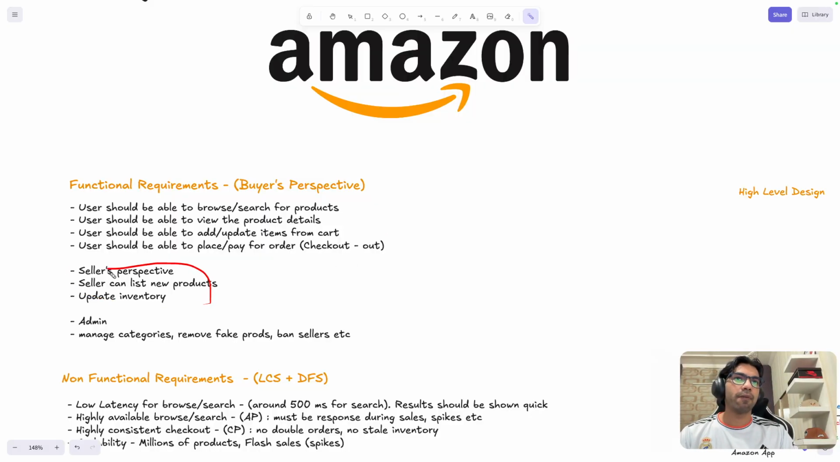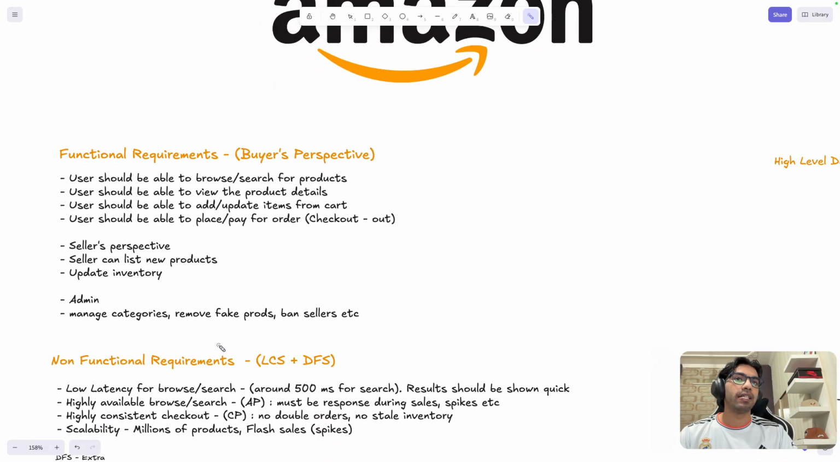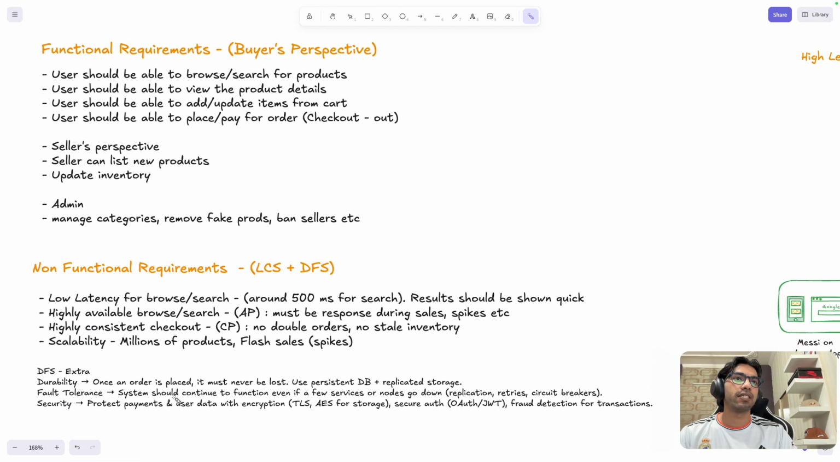So this is the seller perspective, and this is the admin perspective. I don't want to go into these details because in this interview it's from the buyer perspective, right? And this is what the system should have basically. And how the system should perform, that is the non-functional requirement. So we'll be discussing that now.